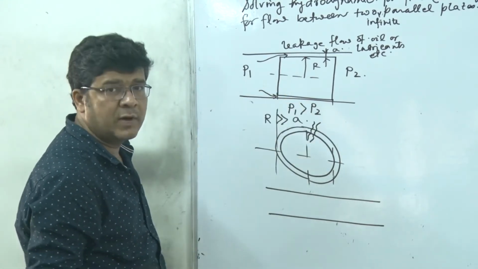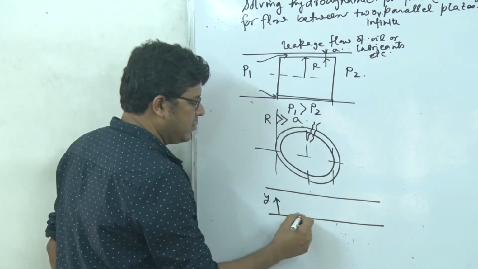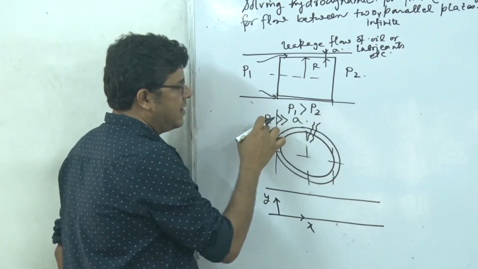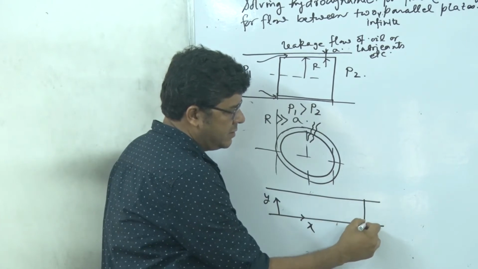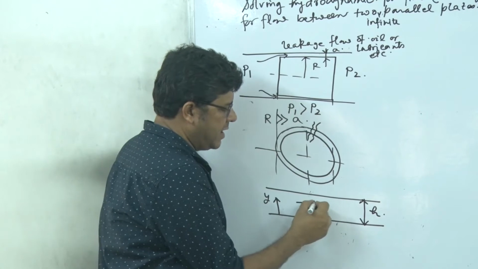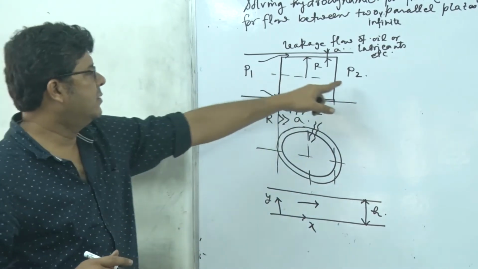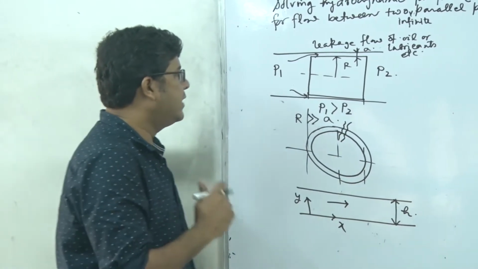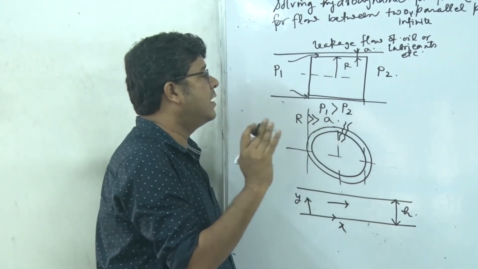We can fix here a Cartesian coordinate, because we are neglecting the curvature effect as r is much greater than a, right? And the depth, let it be h. And here we have a flow, so the driving force is exclusively the pressure difference. Okay, so you think that first, where shall I start?